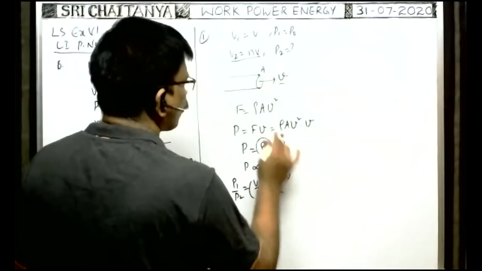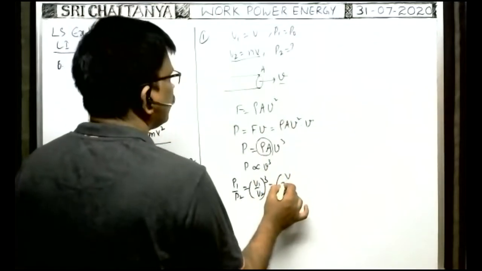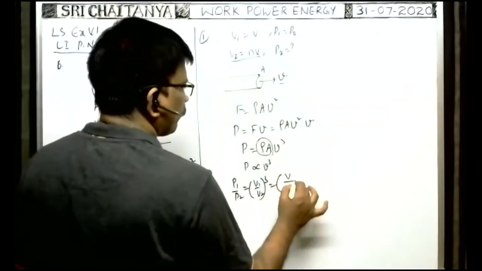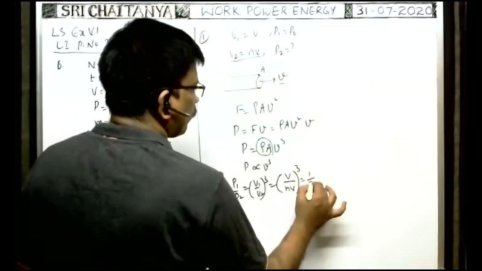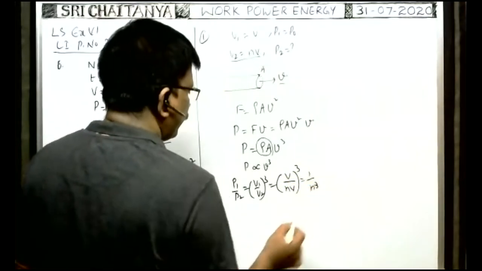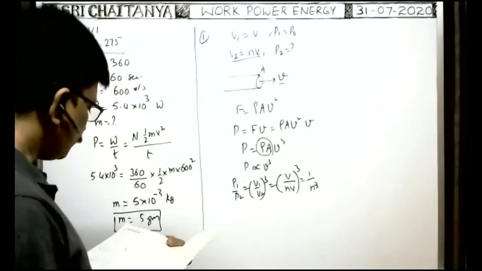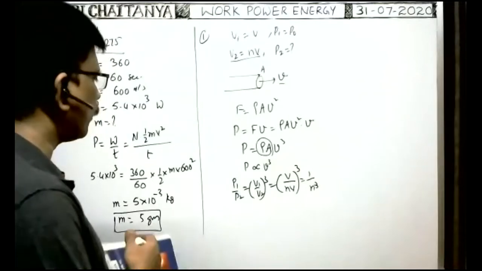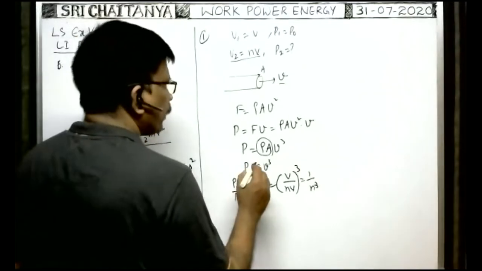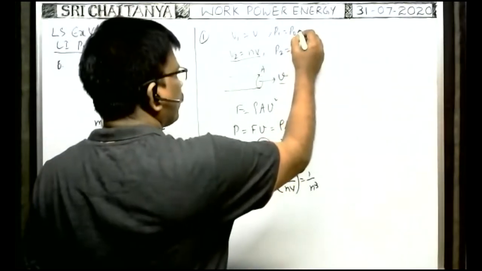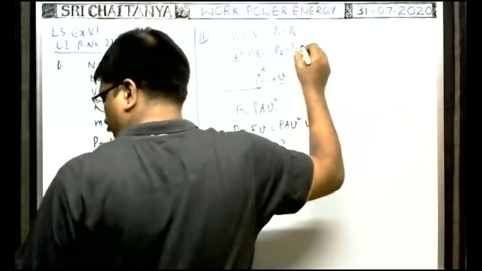Initially, the rate at which water comes out through the pipe is say V. In the next case, it is NV whole cube. That is equal to 1 by n cube. Here they asked the final power needed to initial power. Of course, this P1 is given as P0 and P2 is given as P dash.